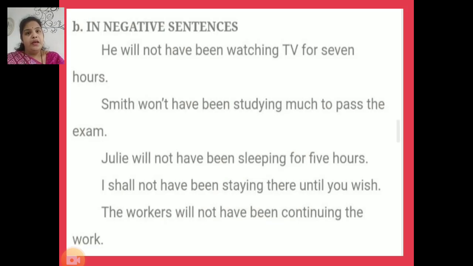Now, in negative sentences, he will not have been watching TV for 7 hours. Smith won't have been studying much to pass the exam. Julie will not have been sleeping for 5 hours. I shall not have been staying there until you wish. The workers will not have been continuing the work.